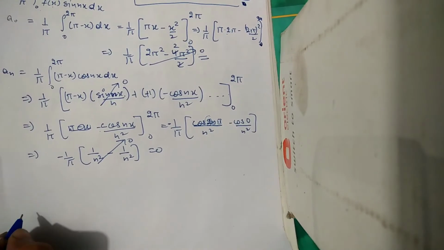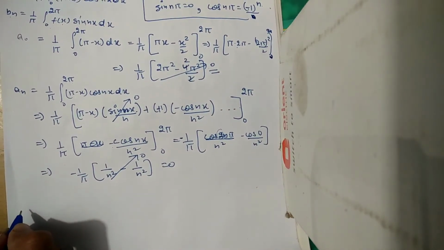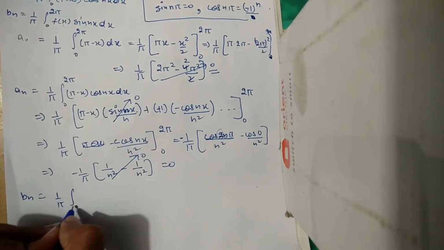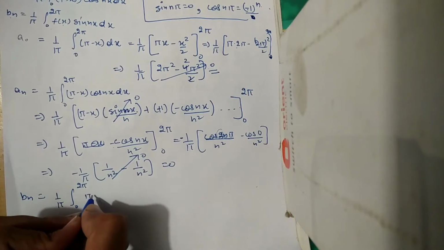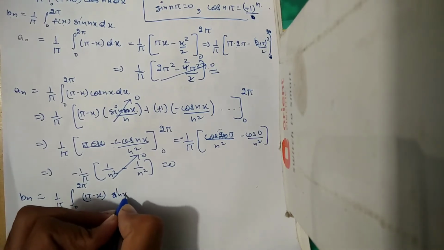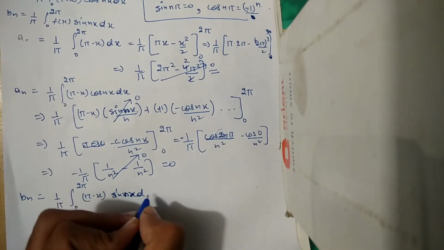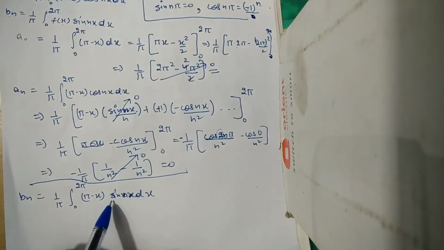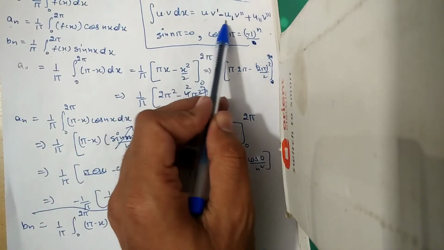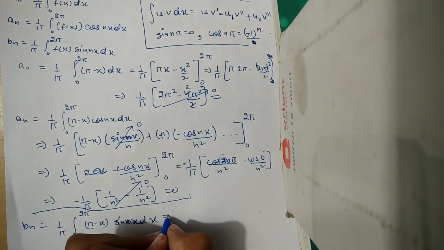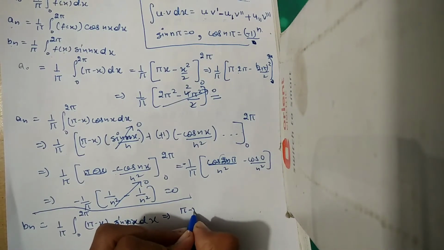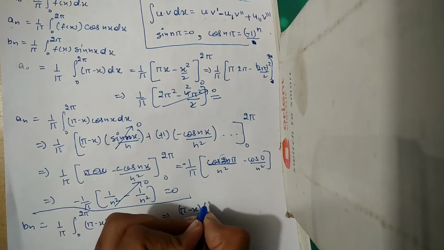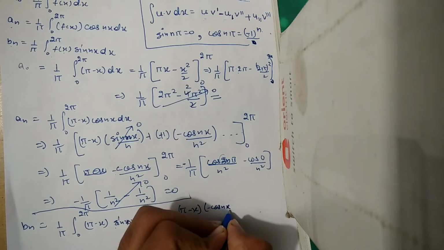Now we are going to find the value of bn by putting the above formula as seen on the screen, that is 1 by pi integrating from 0 to 2 pi f of x, that is pi minus x, sin nx dx. Then integrating it, I am applying the same formula again. I will put u as pi minus x, and then integration of v, that is sin nx. The integration of sin nx is minus cos nx by n.